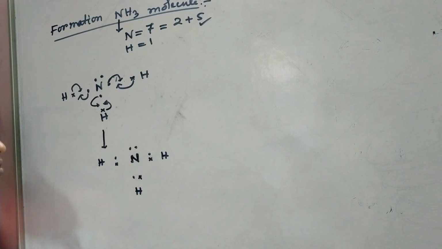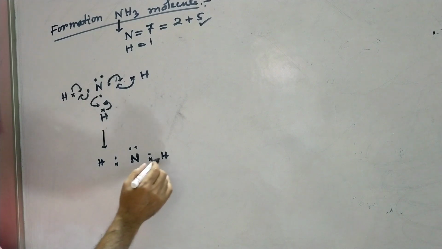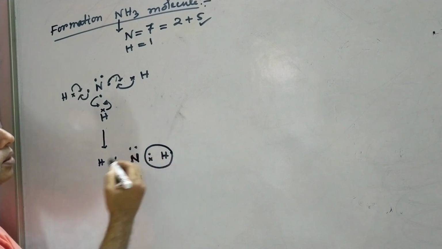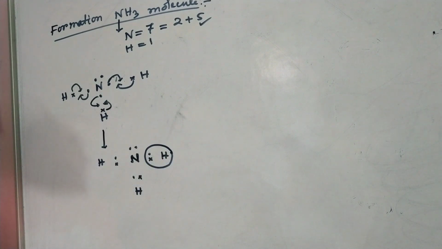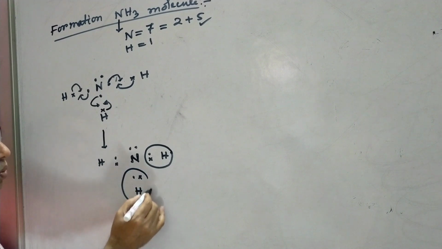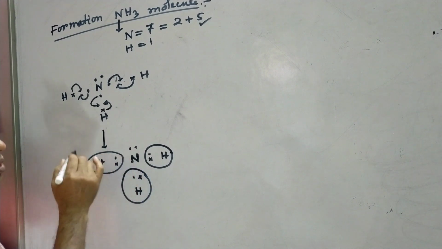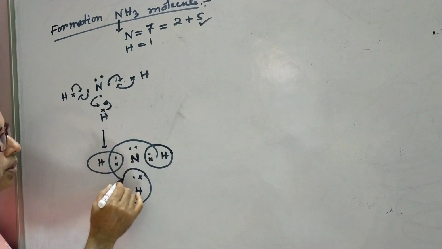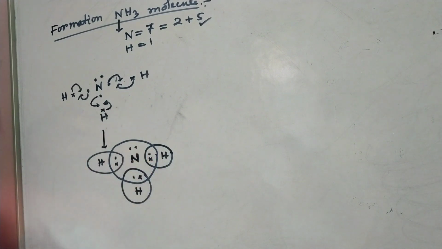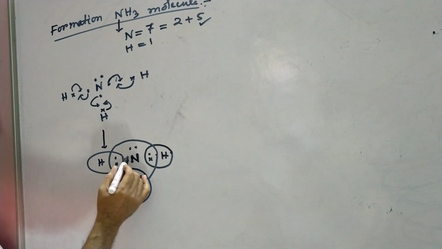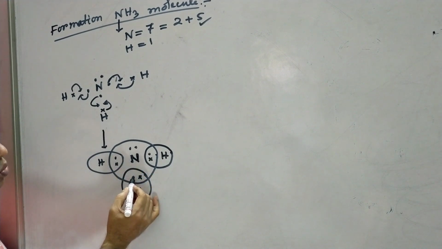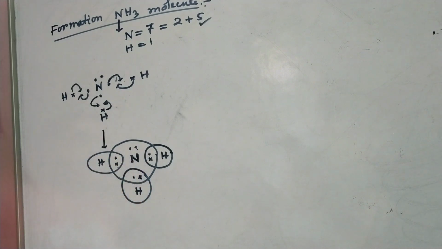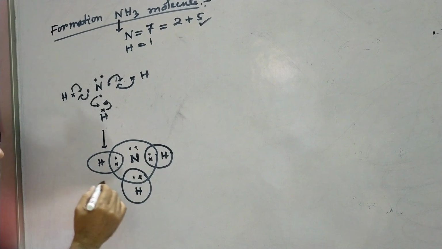But these 2 electrons are not shared. So these 2 electrons will be counted for the hydrogen atom, and it already has the electronic configuration like helium. These 2 are for hydrogen, these 2 are for hydrogen. But in case of nitrogen, we have to count all the shared pairs and the 2 electrons which are not shared. Now the counting for nitrogen: 1, 2, 3, 4, 5, 6, 7, 8. That is, it has the inert gas electronic configuration like neon.